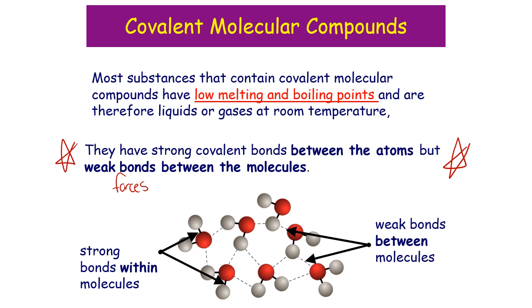They can easily be broken, which allows ice to turn into water or water to turn into steam, but the molecules themselves, the H2O, is never broken whenever you're melting it. It stays the same. So that's because there's strong bonds between the atoms which keep the molecules together, but weak forces between the molecules which allows the molecules to be separated further away from one another, which is what melting and boiling is.